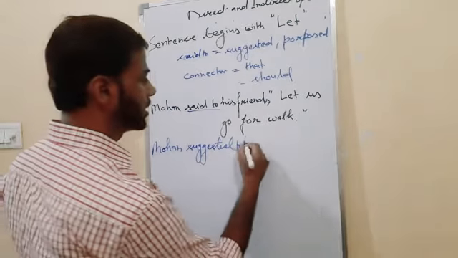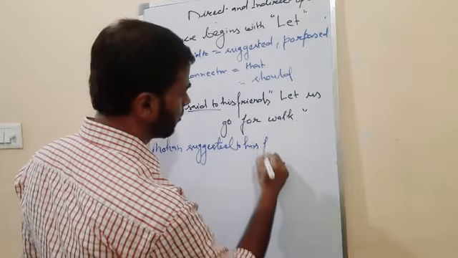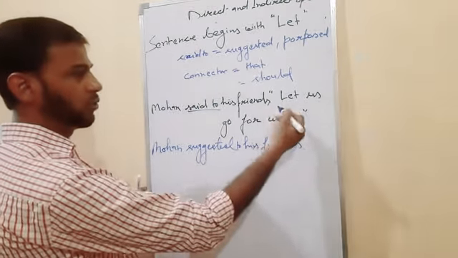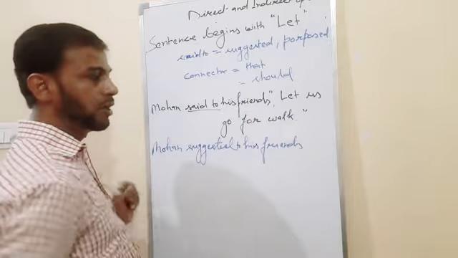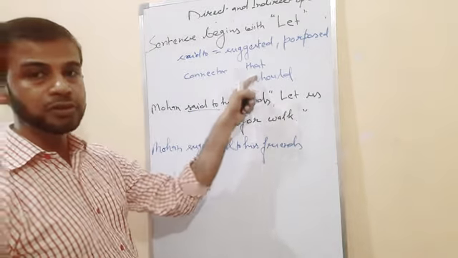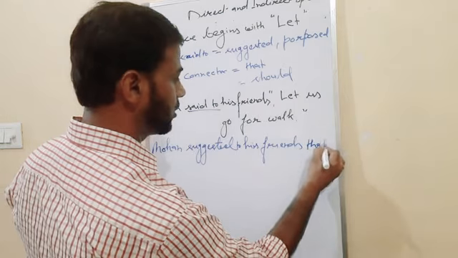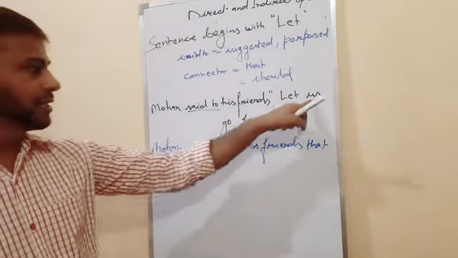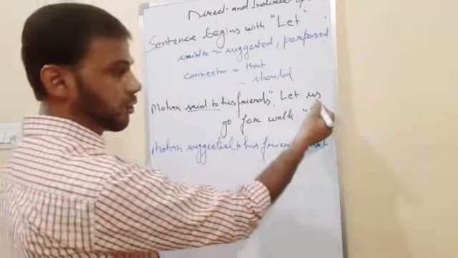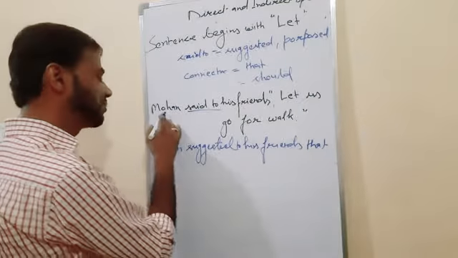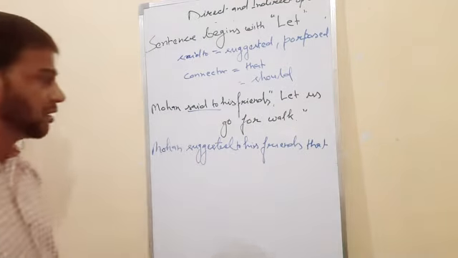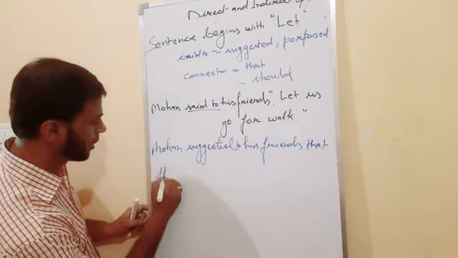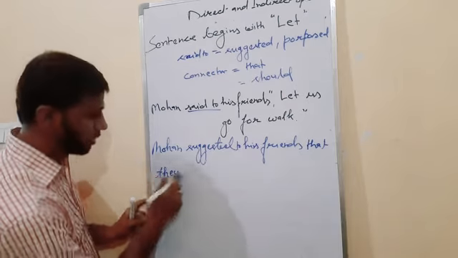Mohan suggested to his friends. Now we have to remove the inverted commas. For removing inverted commas, what do we write? The connector we use is "that". So write here: Mohan suggested to his friends that. Clear? "Let us go for walk." So "us" is the plural form of the first person. The first person refers to the subject, and the subject is Mohan, who comes in third person. So third person plural form: what do we write? "They". Clear?